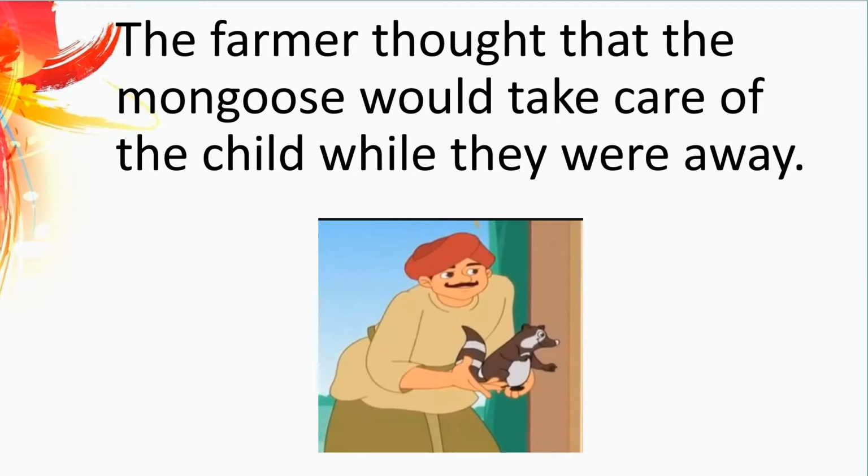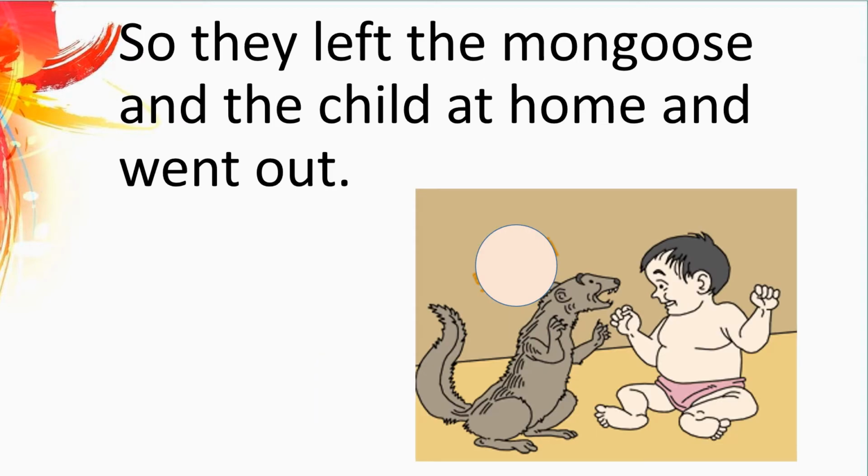They left the mongoose and the child at home and went out. See how the mongoose and the child are playing. They're enjoying themselves.